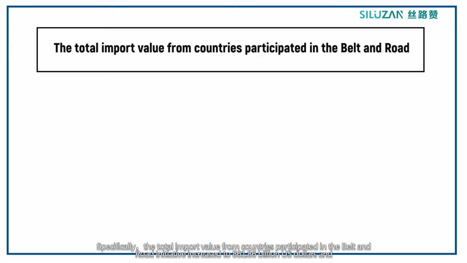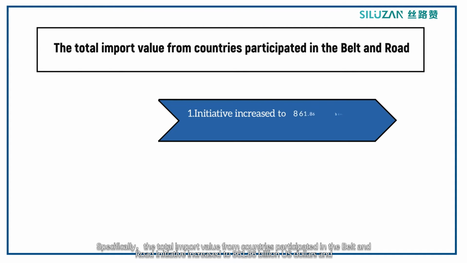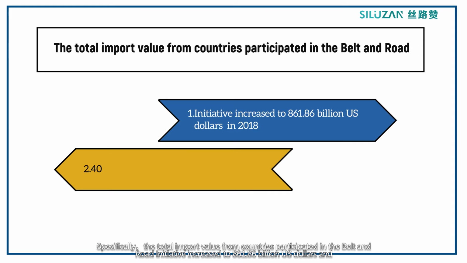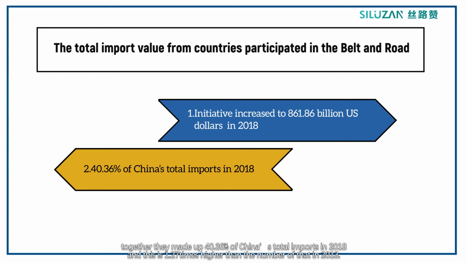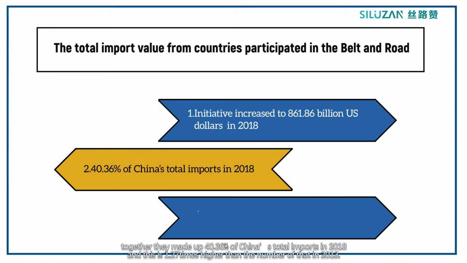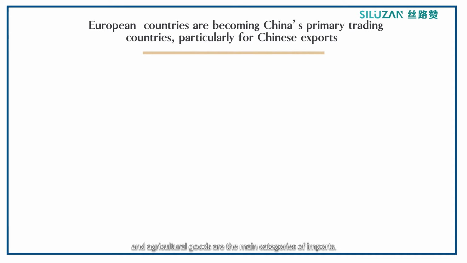from countries participating in the Belt and Road Initiative increased to $861.86 billion, and together they made up 40.36% of China's total imports in 2018, and this is 1.27 times higher than that in 2013. Particularly, automobile technology goods, household appliances, and agricultural goods are the main categories of imports.